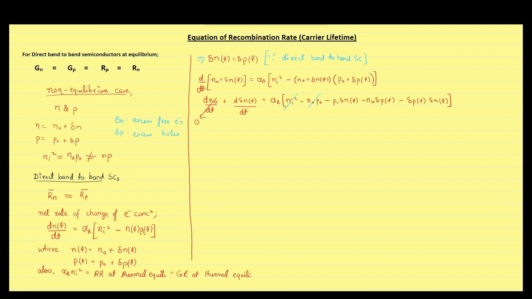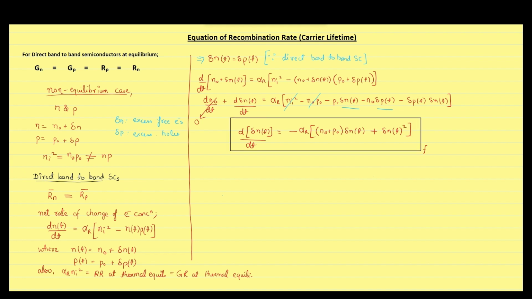And also, we have assumed the semiconductor is direct band to band type. Therefore, excess free electron concentration is equal to excess hole concentration. After modifying the equation, we will get this very important equation.